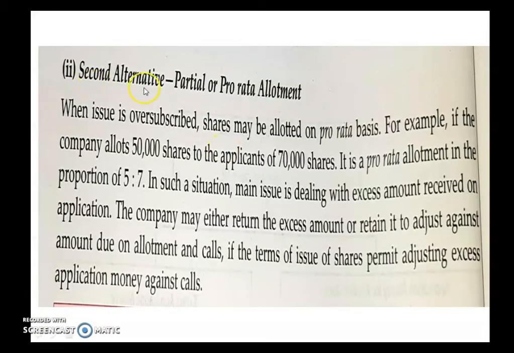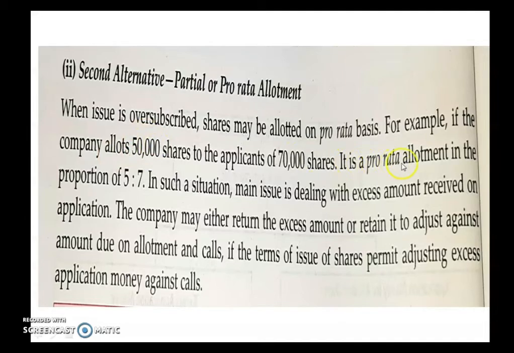Here is the second alternative, that is partial or pro rata allotment. When the issue is oversubscribed, that is, we receive excess applications, shares may be allotted on a pro rata basis. For example, if the company allots 50,000 shares to applicants of 70,000 shares. So children, the company has received applications for 70,000 shares, and here the company is allotting 50,000 shares.